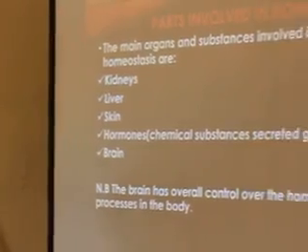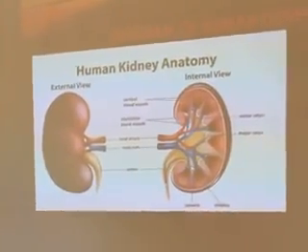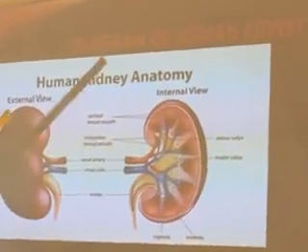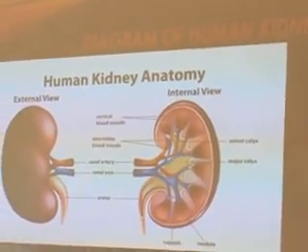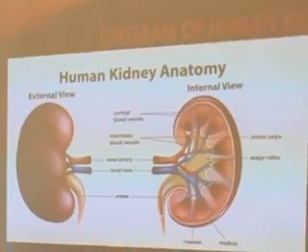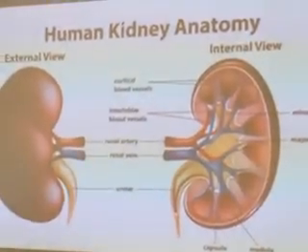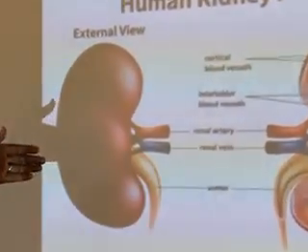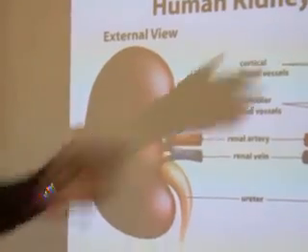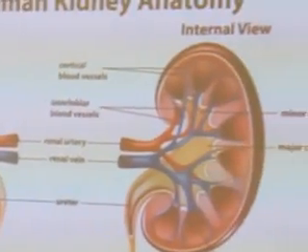Let's look at the next item now. This is a pictorial view of one of the organs that carries out homeostatic activities. We have the kidney here. This is a human kidney anatomy. The first here we have is the external view of the kidney, and the second here is the internal anatomy of the kidney.